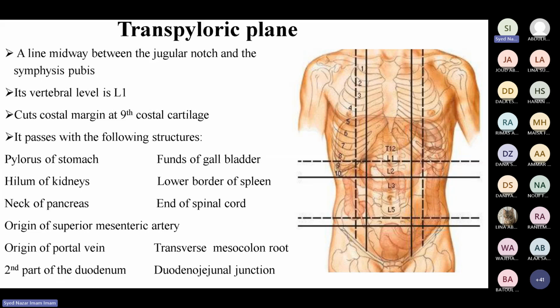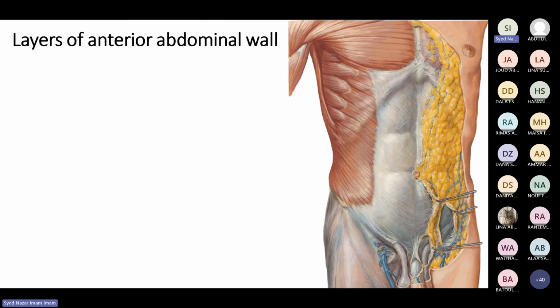So these are two horizontal planes, and then we have two vertical planes. These vertical planes are mid-clavicular. Mid-clavicular, that is, the midpoint of the clavicle and downward. So we have the right mid-clavicular and the left mid-clavicular plane. So two vertical planes, two horizontal planes. Very important to know about the transpyloric plane and what structures could be found at the level of L1.